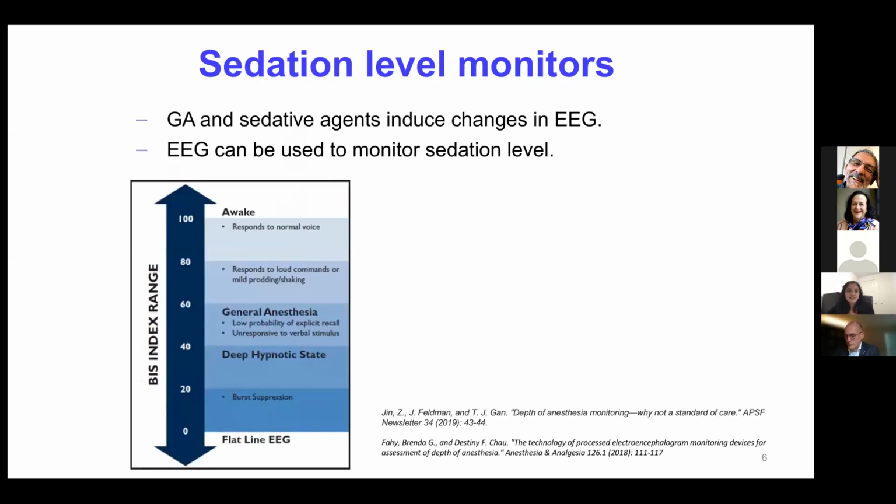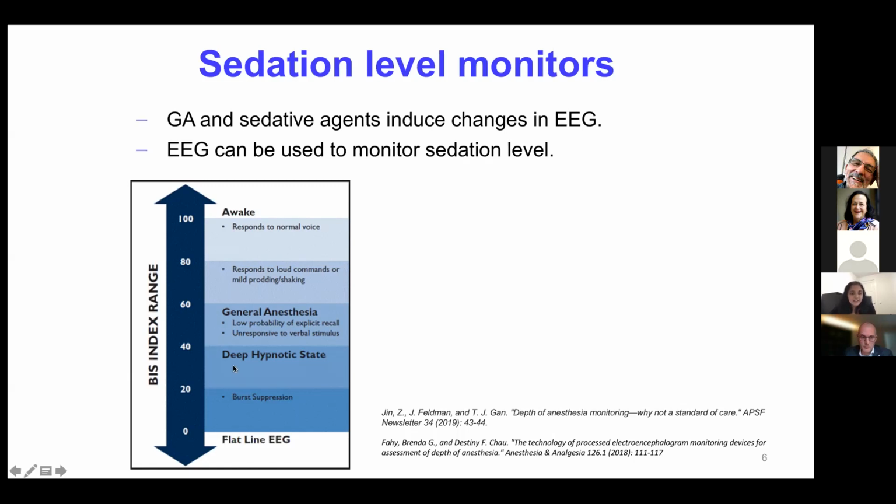From the literature, we know that general anesthesia and sedative agents induce changes in EEG, and these changes can be used to monitor sedation levels. And there are many sedation level monitors that are available in the market. Some of them are BIS, M-entropy monitors, etc.